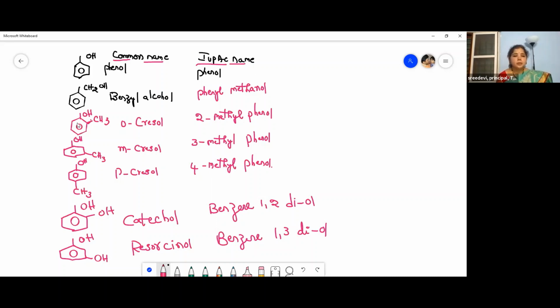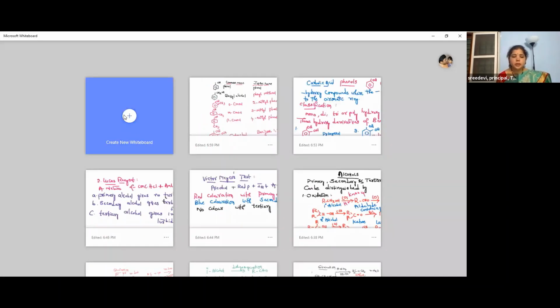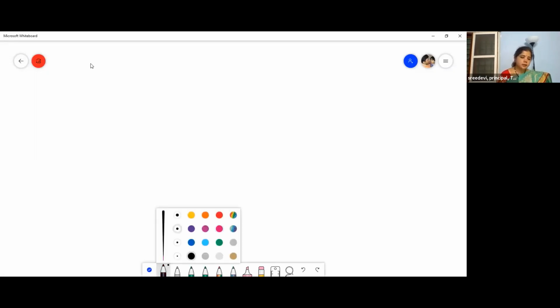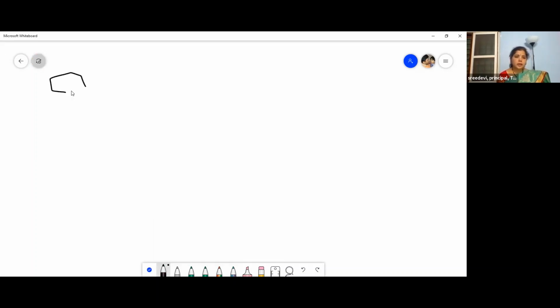For the benzene nucleus, if the substitution is present at this position, the next carbon is ortho, the next one is meta, the next one is para. Ortho, meta, para. So this is ortho-cresol, meta-cresol, para-cresol. Then I will give you a few more compounds and we will move to the preparations of phenols. We have completed resorcinol. Now let us move to another compound.